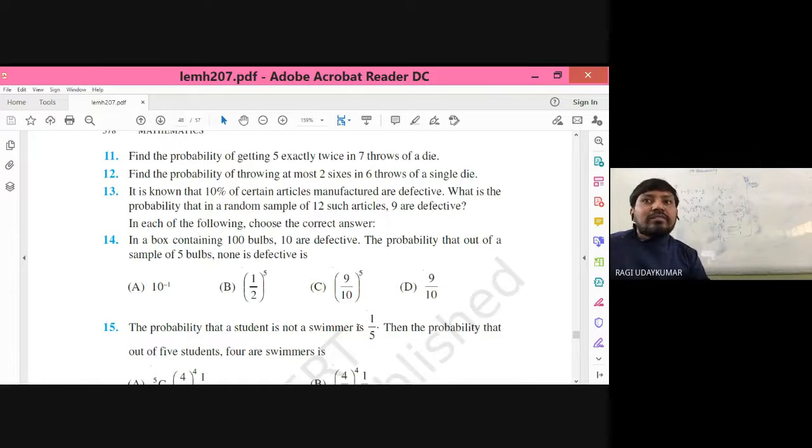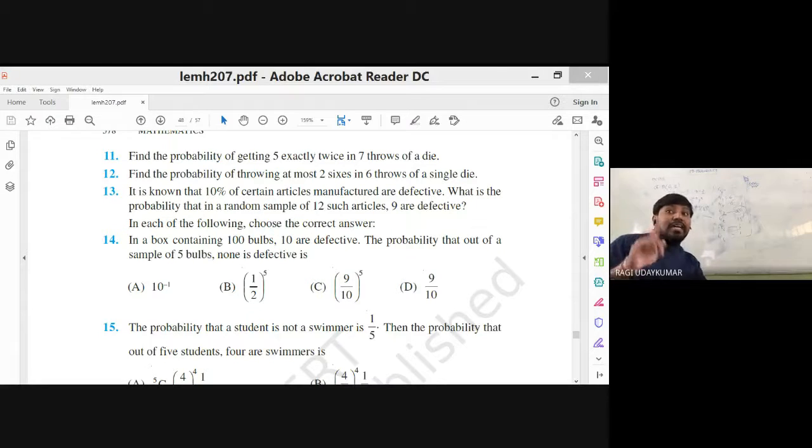Questions from 11 onwards are simple. We'll just discuss them and conclude. What is the question here? Find the probability of getting a 5 exactly twice in 7 throws of a die. Seven throws of a die, getting 5 exactly twice.